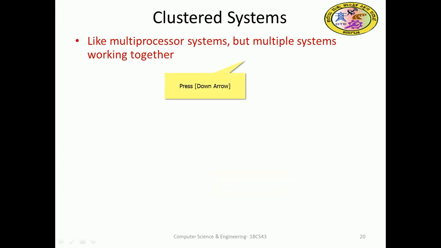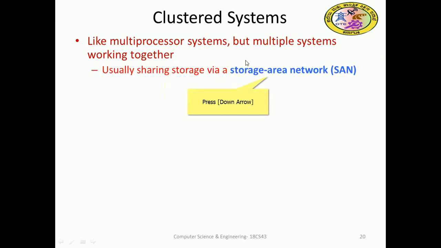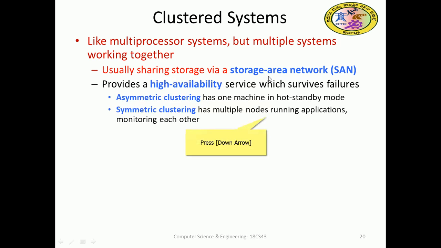Next, the cluster system, which is like a multiprocessor system, but multiple systems are working together. Usually they share storage via a storage area network, so an area of the memory will be shared. It provides a high availability service which survives failures.